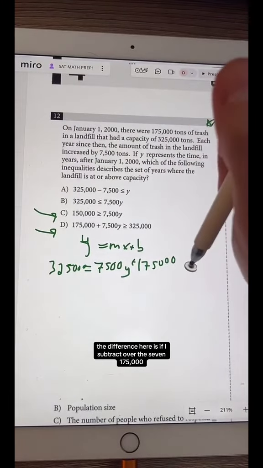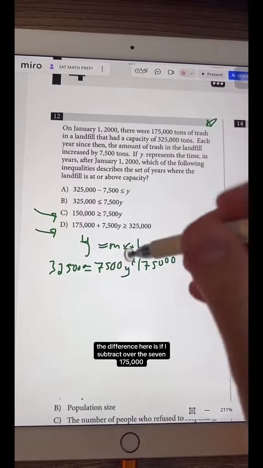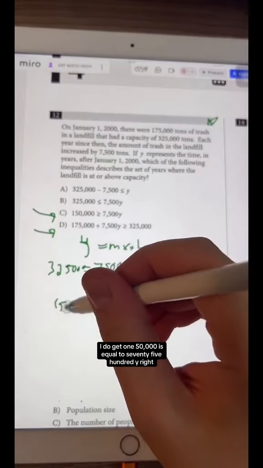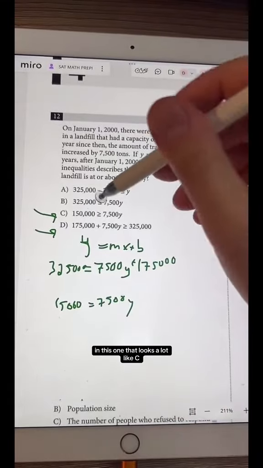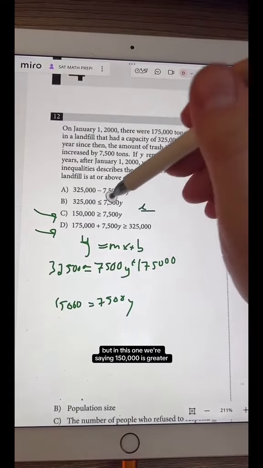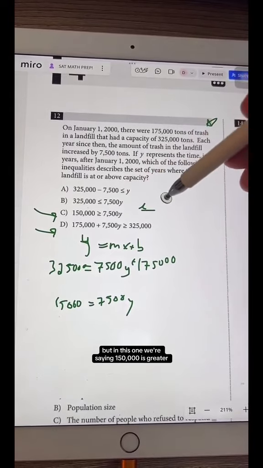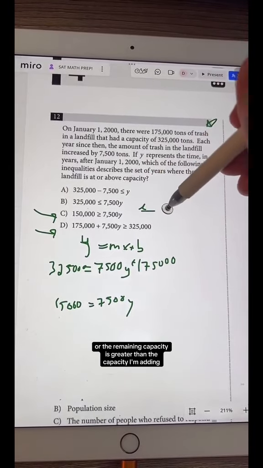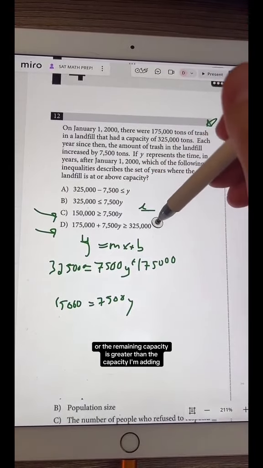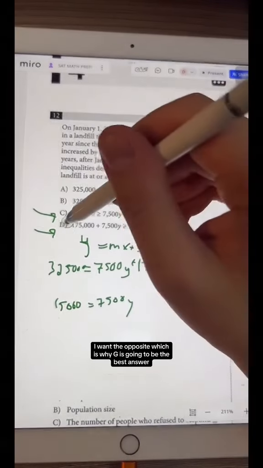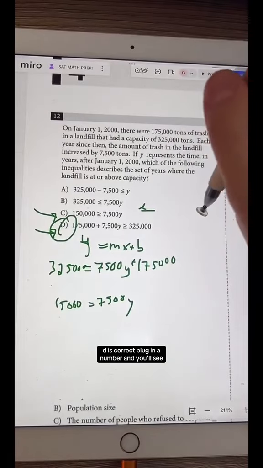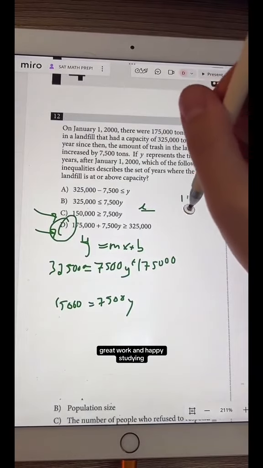The difference here is if I subtract over the 175,000, I get 150,000 is equal to 7,500y, right? And this one looks a lot like C. But in this one, we're saying 150,000 is greater, or the remaining capacity is greater than the capacity I'm adding. I want the opposite, which is why D is going to be the best answer. D is correct. Plug in a number and you'll see. Great work and happy studying.